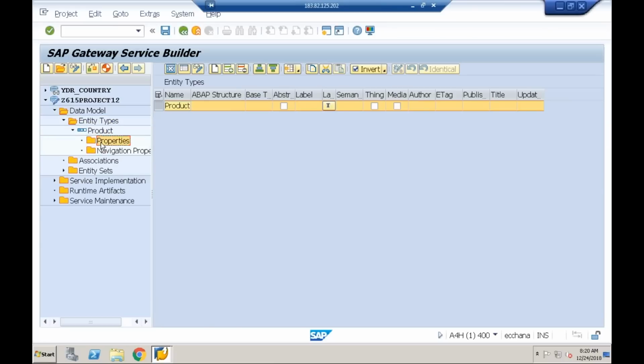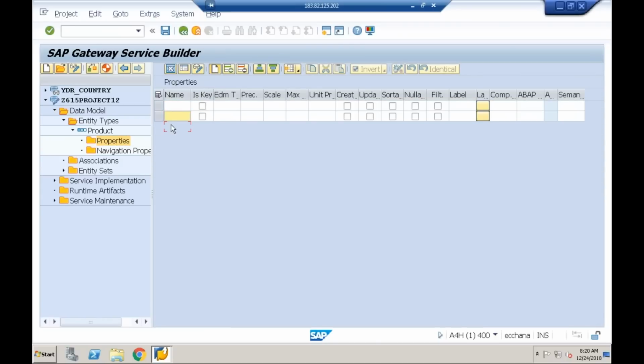As part of this entity, let me quickly. We have not yet discussed navigation properties, remember. Okay. I'll take some properties here.